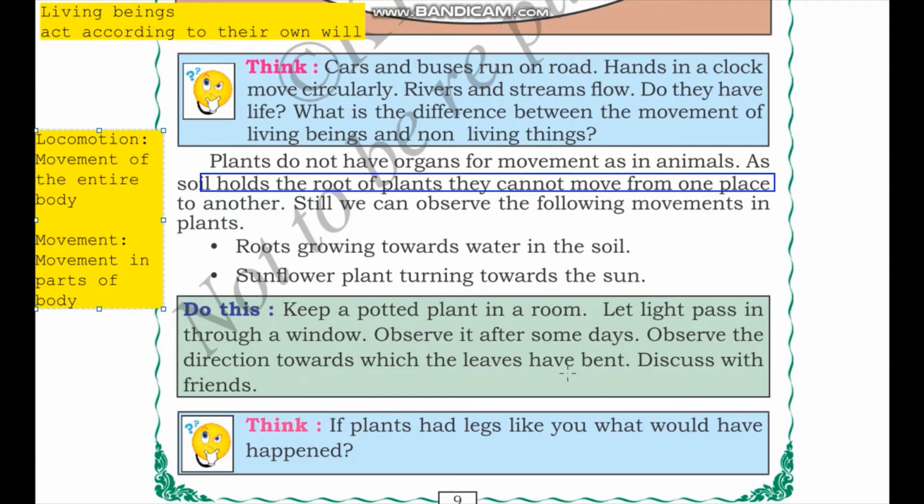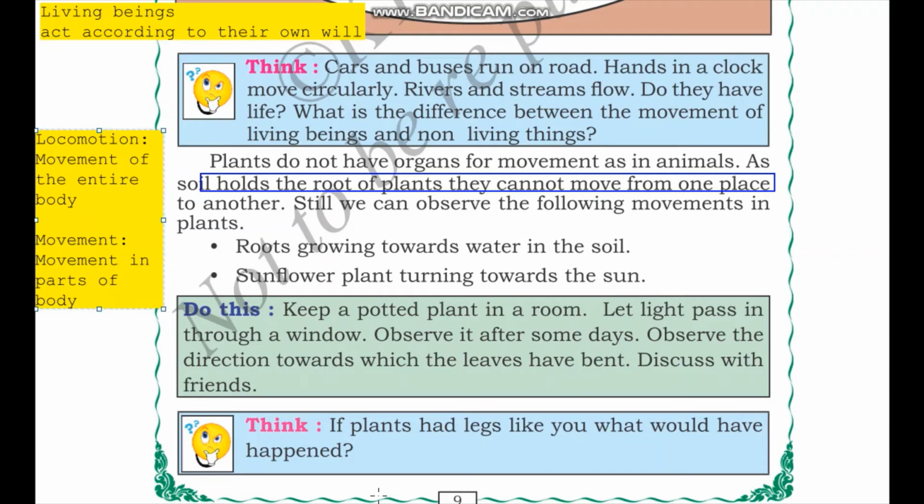Why does this happen? It is because plants need the sunlight to prepare their food. We have learned that plants are autotrophs and they need raw materials including sunlight to prepare their food. So to get as much sunlight as possible, the leaves try to face towards the sun.